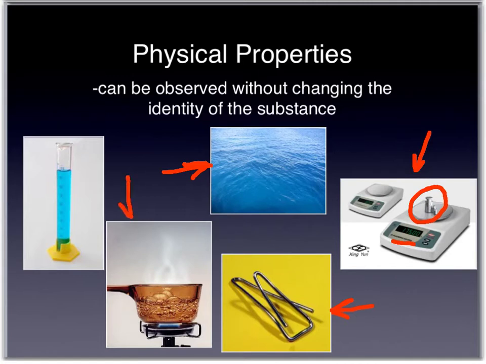Even a physical change here, like the boiling of water. What's the chemical formula for this liquid water? Of course, it's H2O, and then when it boils and becomes water vapor, it's still H2O. So a physical property is like the boiling point of water at 100 degrees Celsius. Ice melts at 0 degrees Celsius. That's a physical property. Phase changes are physical properties.